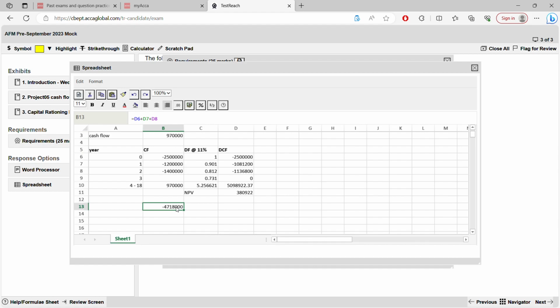Okay, now so how much your cash flow has to reduce? You have to find what?